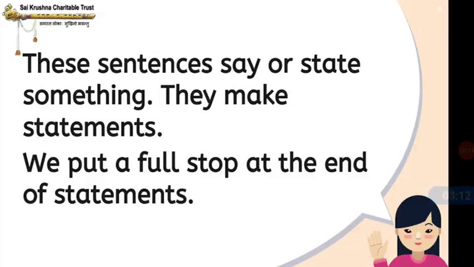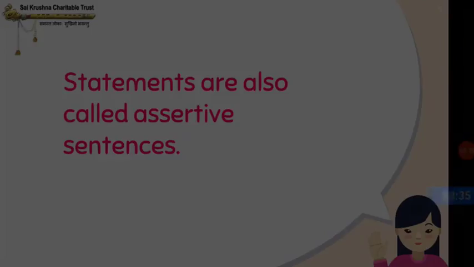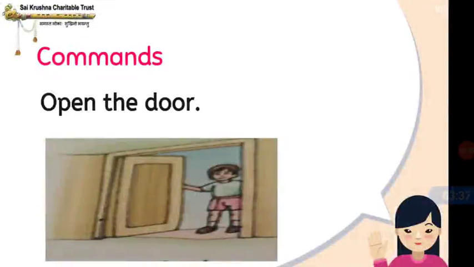So statements are also called assertive sentences. So first we did questions, that is interrogative sentences, and second statements, that is also called assertive sentences. Understood, children? So next we'll move on to commands.